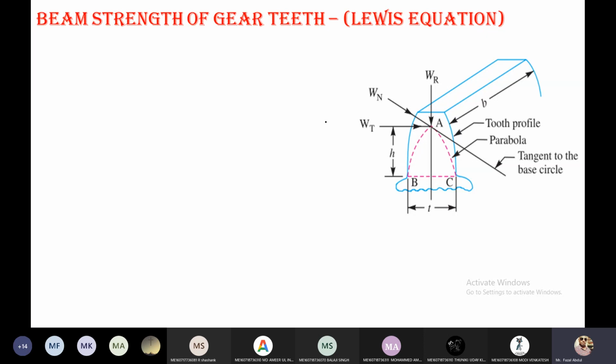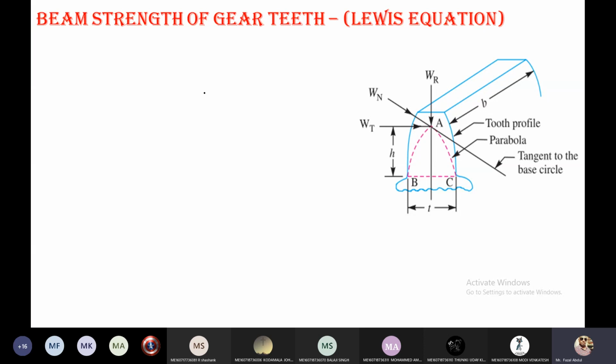Now the design of spur gear begins with this topic, and today we are going to discuss the design criteria. What parameters we have to consider, what loads are there, and how to overcome those loads. We shall now complete the design procedure for the spur gear today. Okay, now this is the topic, Lewis equation.